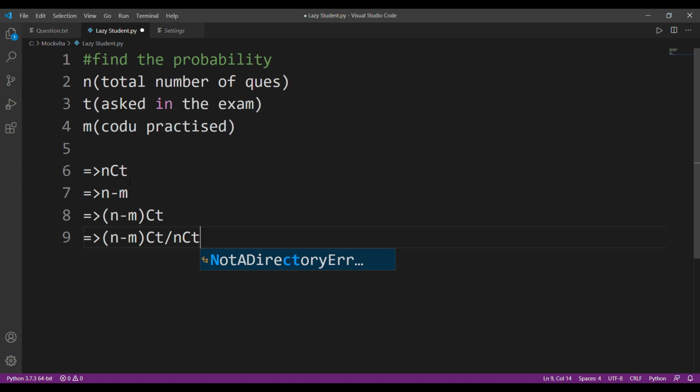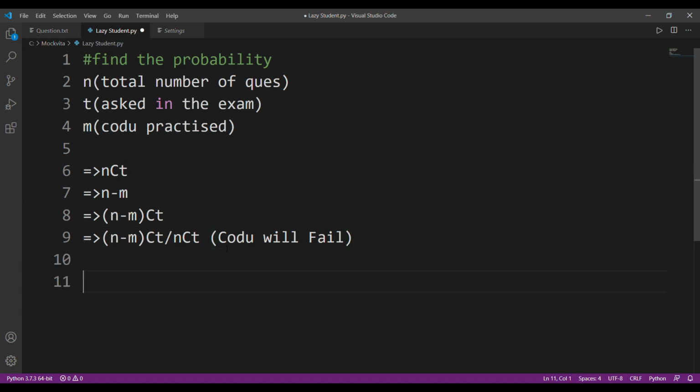This is very simple. We find out the total number of ways the teacher can select t questions, and then we find out the total number of ways in which he can actually fail that test. He has not practiced n minus m questions, and if the teacher selects those t questions from n minus m, he will fail. To find the probability that he will fail, we divide the number of ways of selecting from the questions he has not practiced by the total number of ways of selecting the questions. Now this is the probability that Kodu will fail, but we need to find the probability that Kodu will pass.